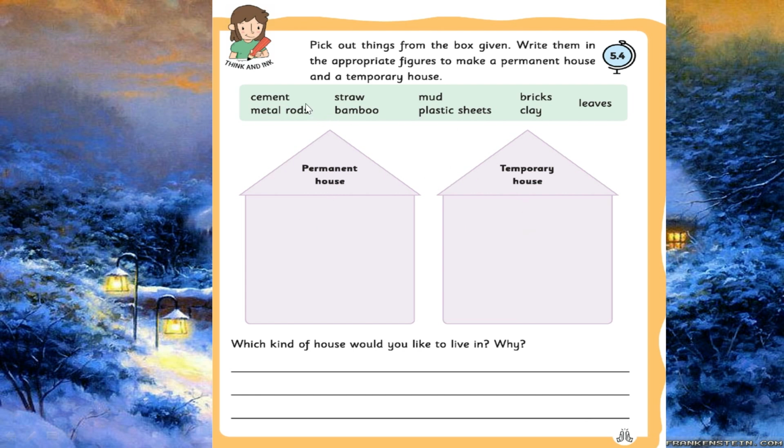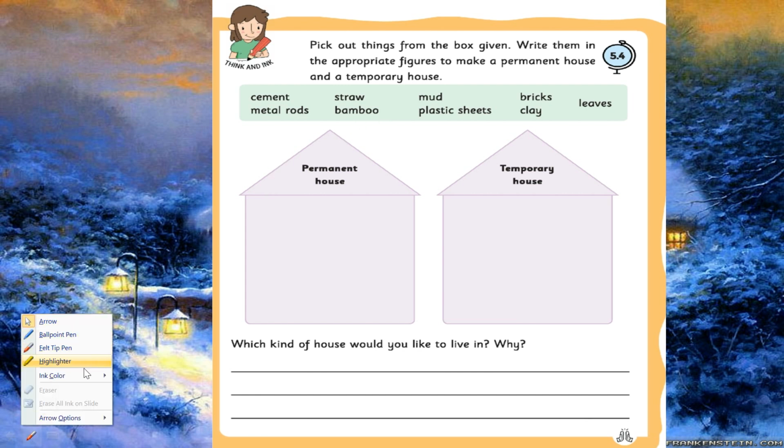Okay, see the first one, cement. Second one, straw. Third one, mud. You just think and write. The next one, bricks. Next one, metal rod. Do we use metal rod for the permanent house or the temporary house? Bamboo.